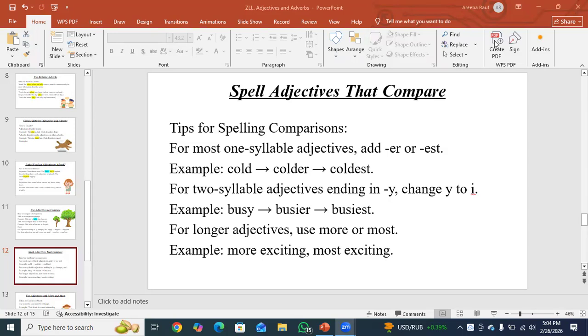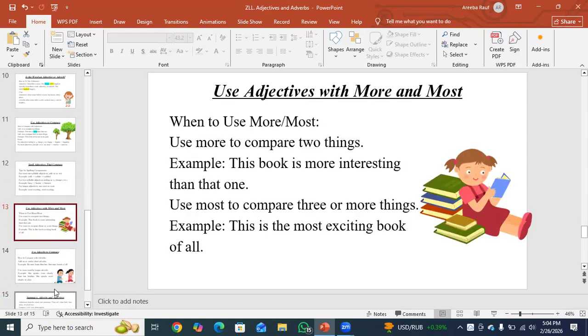For two-syllable adjectives ending in y, change y to i. For example, busy, busier, busiest. And for long adjectives, use more or most. For example, more exciting, most exciting. Let's move towards the next slide.